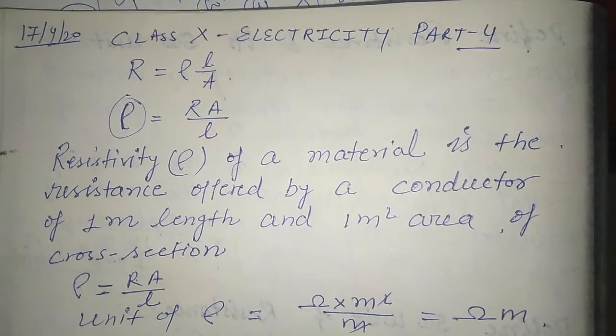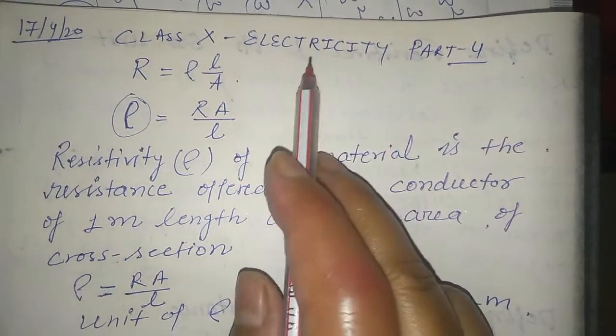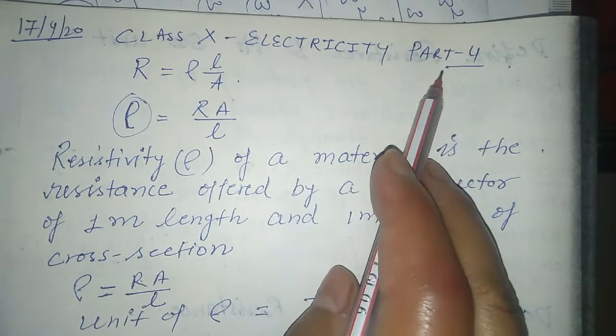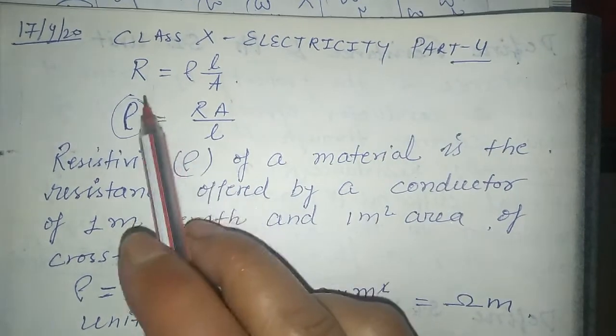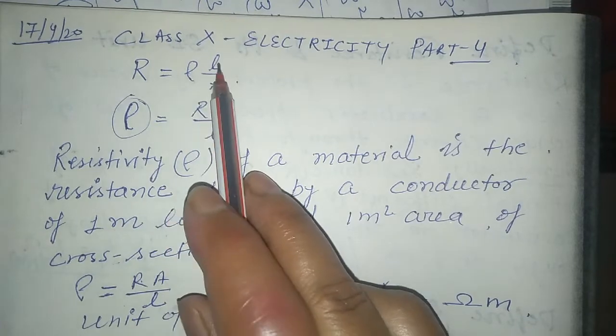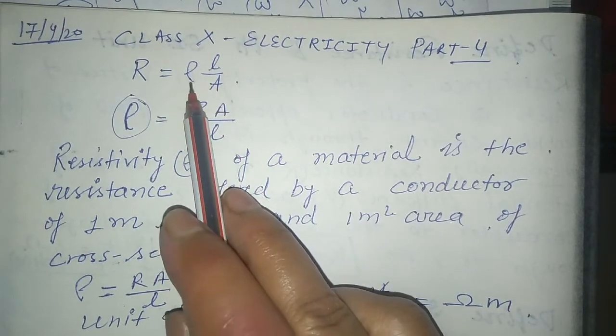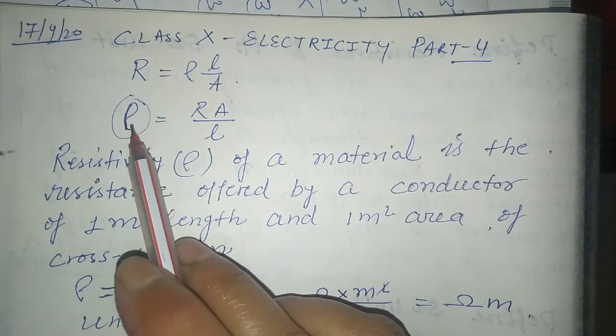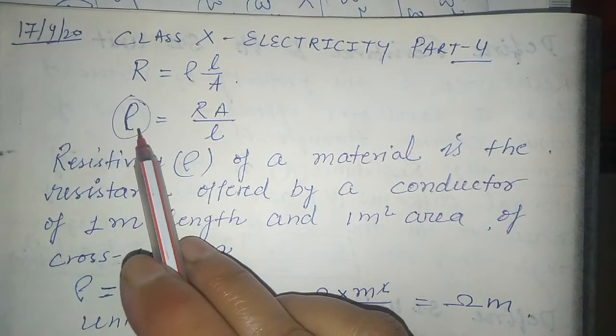Hello everyone, we are again here with the same chapter, electricity. This is part 4. In the last video, we discussed resistance, R equals rho into L upon A, where rho is the new word, the resistivity, or we can say the specific resistance.